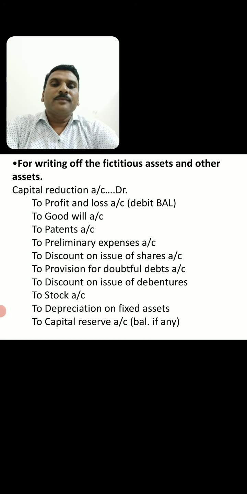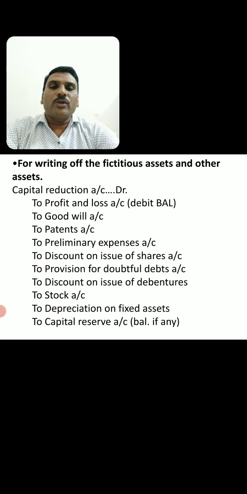Now after calculating the total capital reduction amount, from such capital reduction amount we have to write off all the accumulated losses and fictitious assets, like capital reduction account to P&L account debit balance. Then if there is any goodwill, it is to be written off. Patents, to be written off. Preliminary expenses, also to be written off.